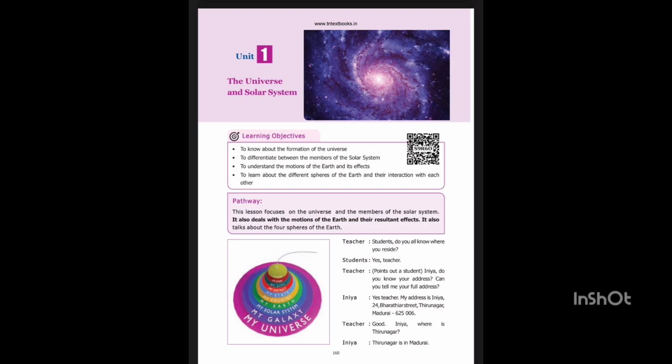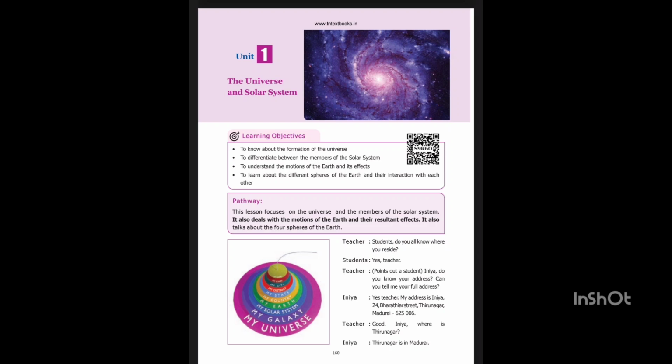The dwarf planets. Dwarf planets are small celestial bodies found beyond the planet Neptune. They are extremely cold and dark. They are almost spherical in shape, but unlike planets, they can share their orbit with other dwarf planets. The five dwarf planets of the solar system are Pluto, Ceres, Eris, Makemake, and Haumea.